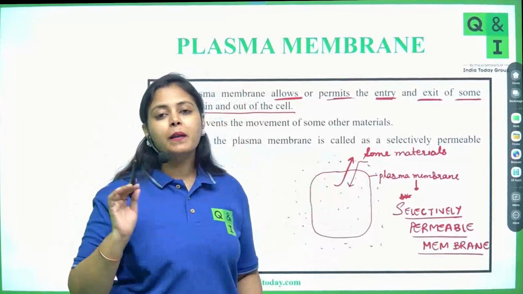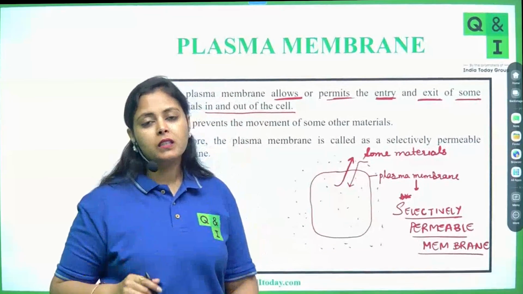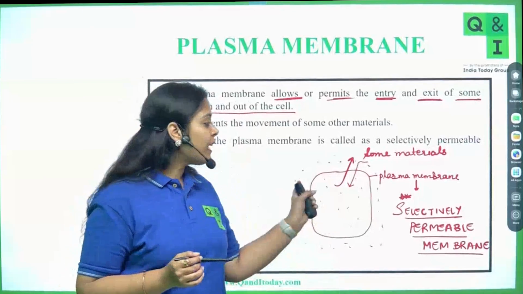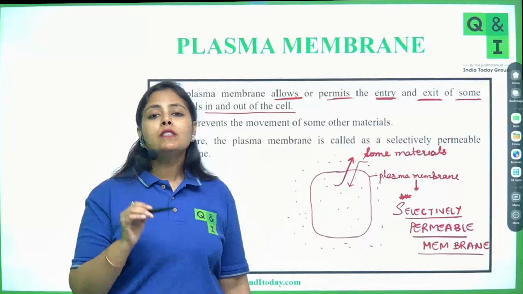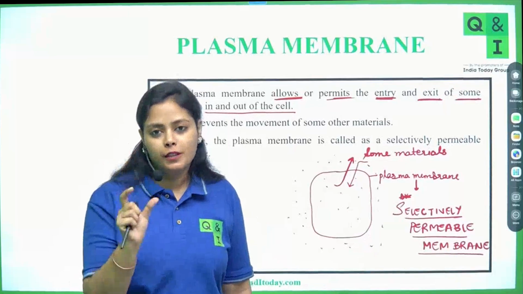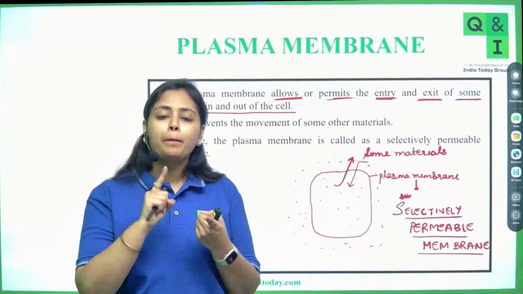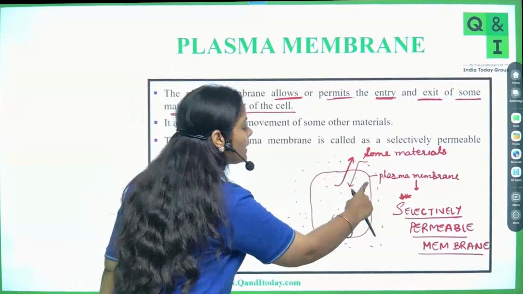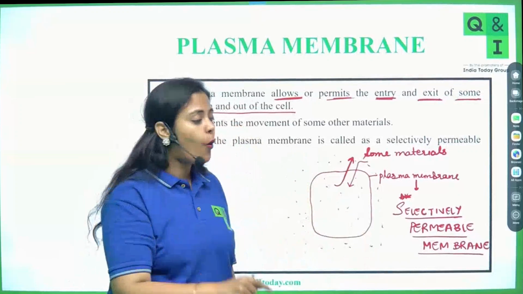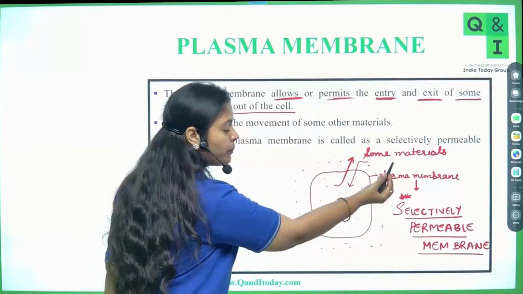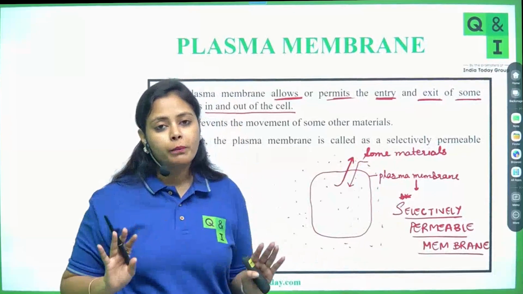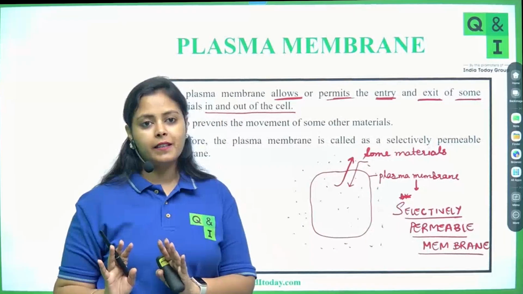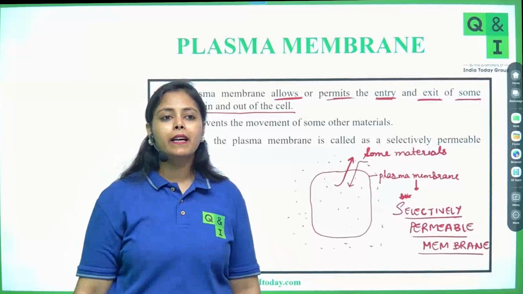Viruses and bacteria attach themselves to the plasma membrane using certain receptors. If those receptors are present on the plasma membrane, then only the virus or bacteria can enter the cell. Otherwise, it will not be able to enter. Got it, Samagna? Clear?